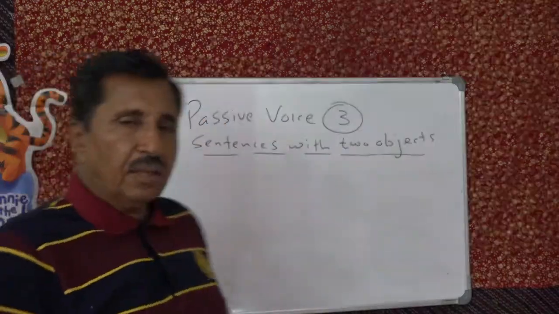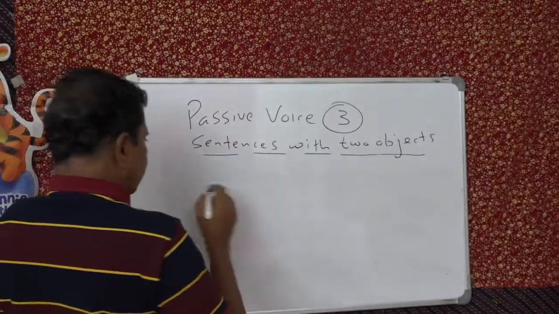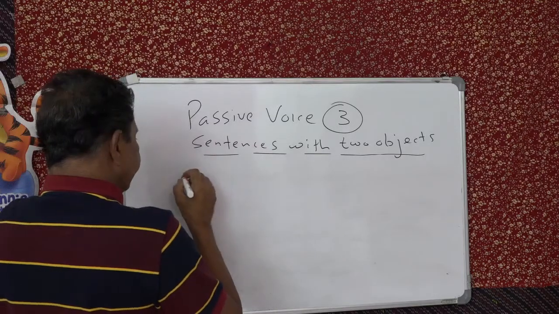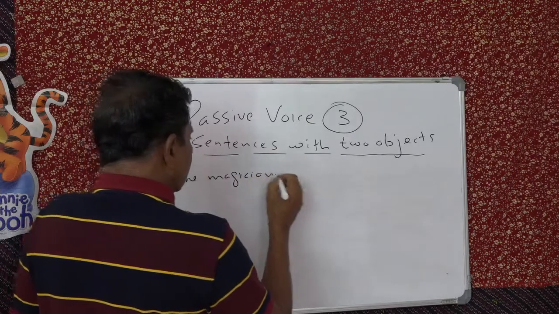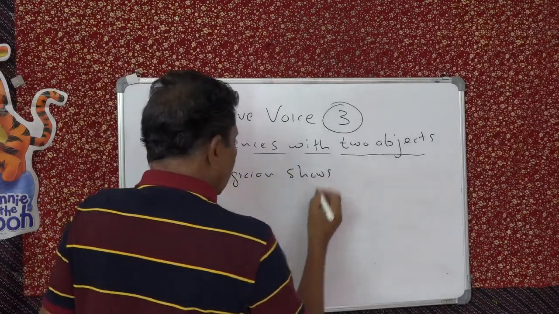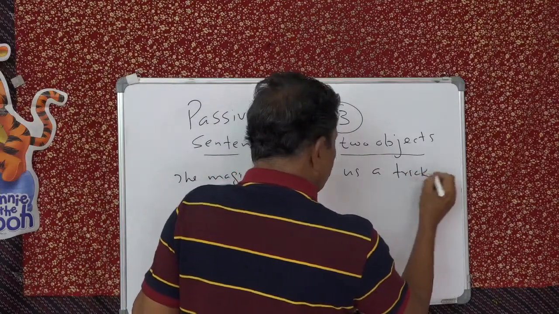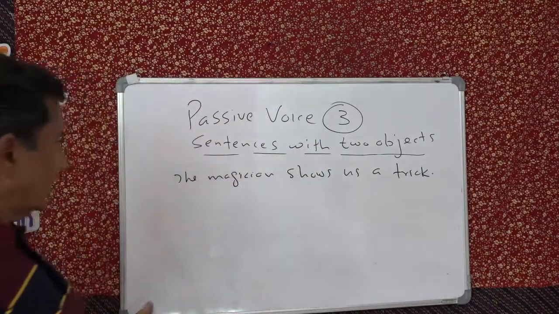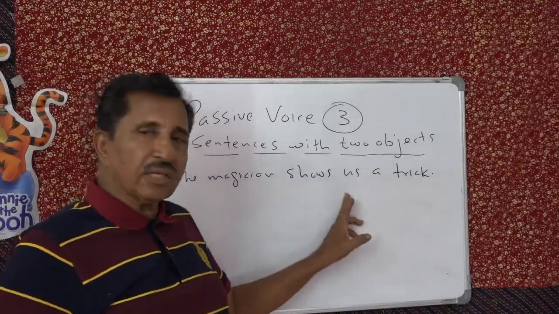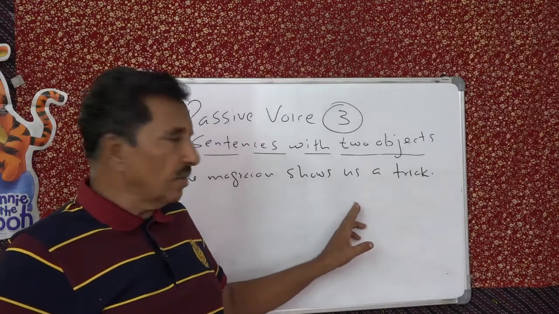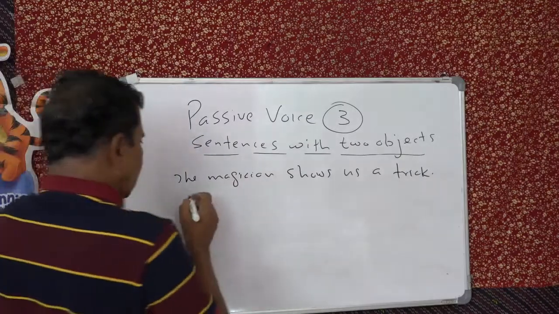Okay. Or let's say promise or offer or show. "Show" would be another example. The magician shows us a trick. So here actually it is the magician shows a trick to us, but "to" is not expressed here, because that has been shifted from the end of the sentence to this. This sentence could be rewritten like this, no?